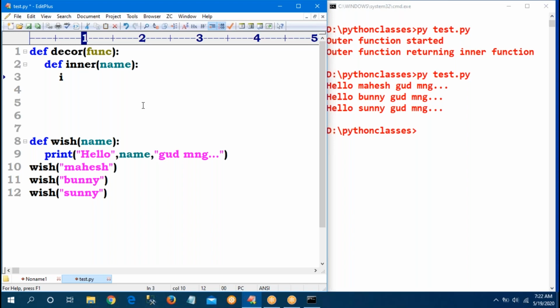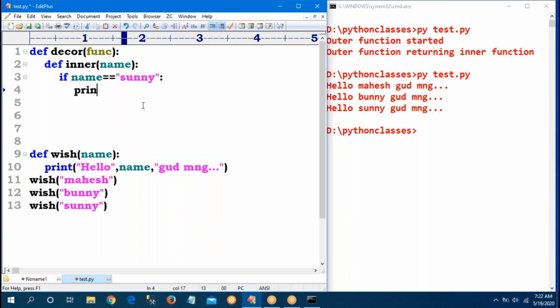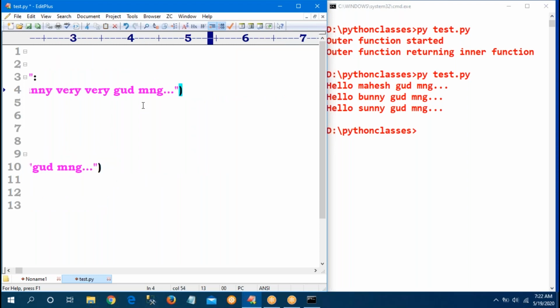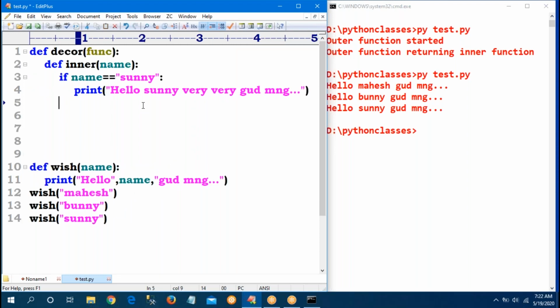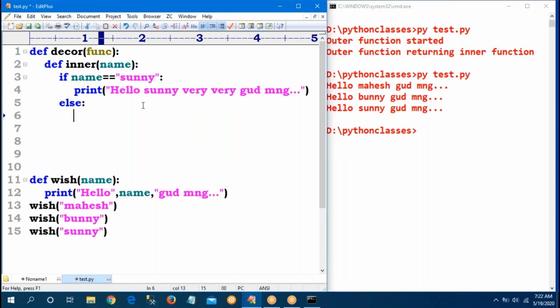Sir, I am giving a condition: if name equal to Sunny, print whatever message you want. Print hello Sunny, very good morning. If name is not equal to Sunny, else, print, sorry, I don't want to print. Then just call the function. What is the function? func.